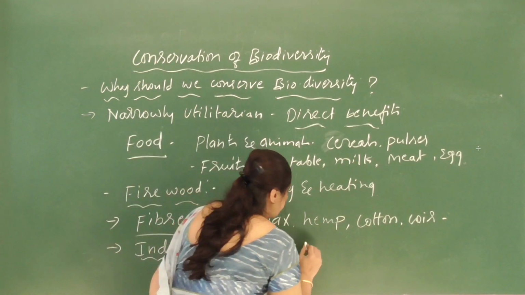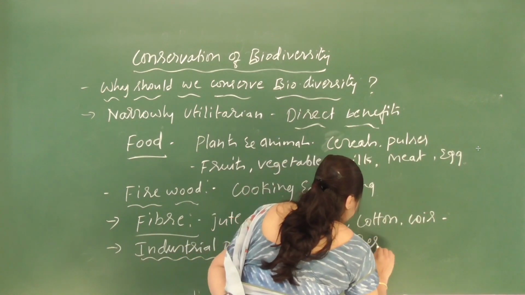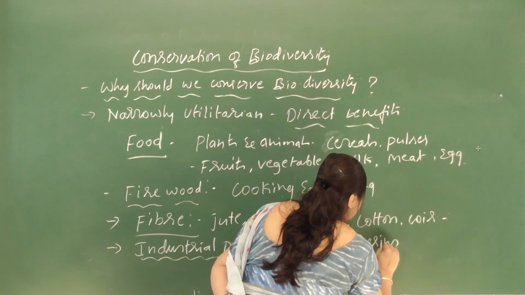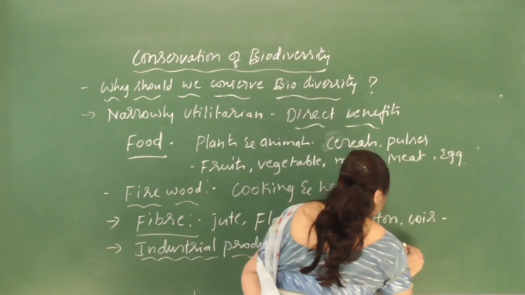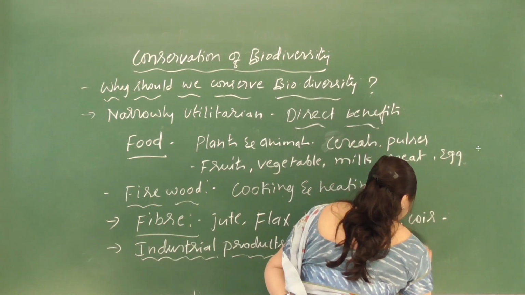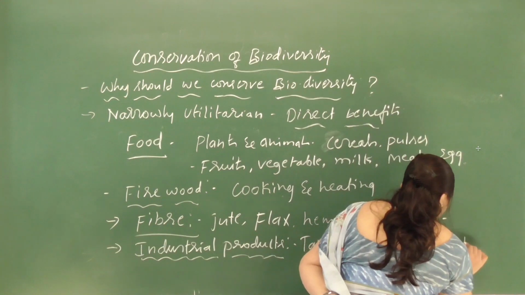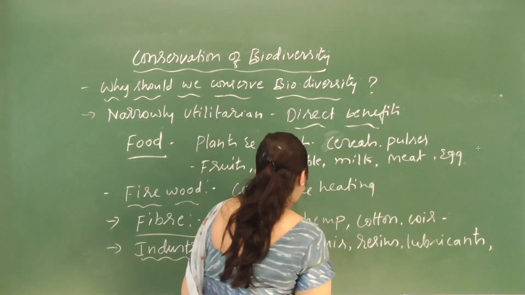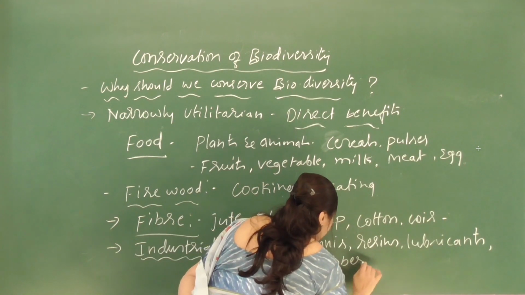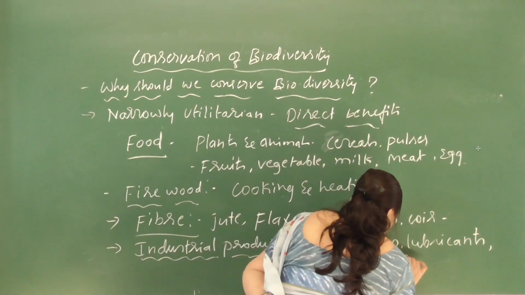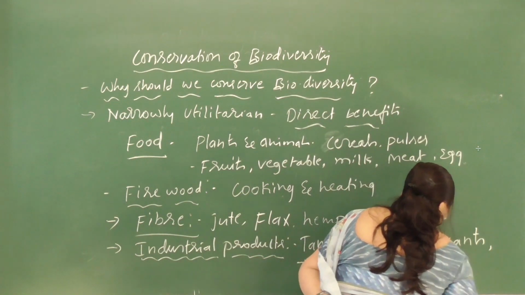You might have heard of tannins, resins, a gummy substance that is extruded from the trees, and also lubricants which reduce friction, and also rubber, paper, dyes, perfumes.